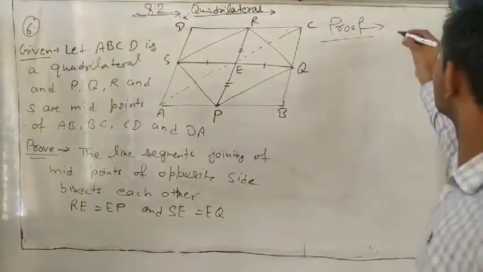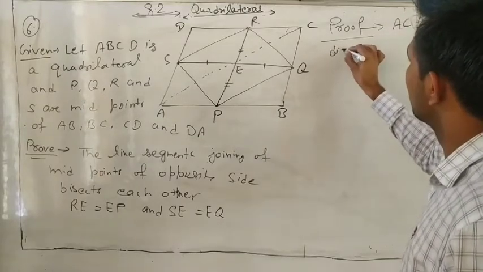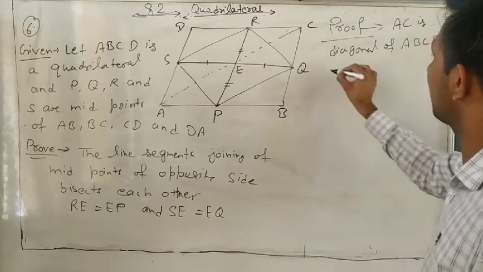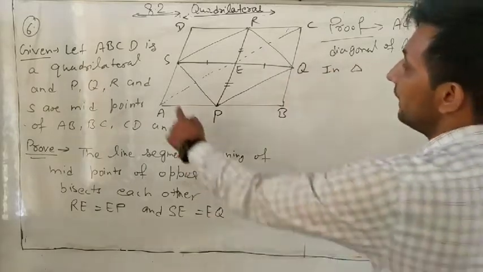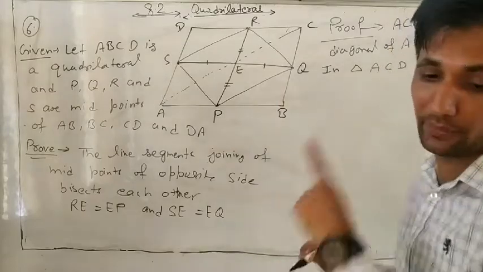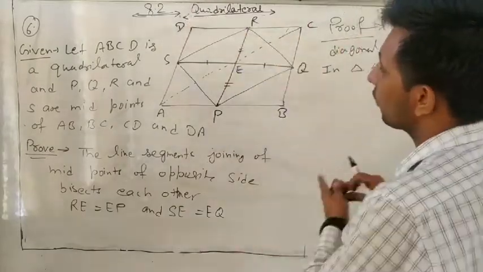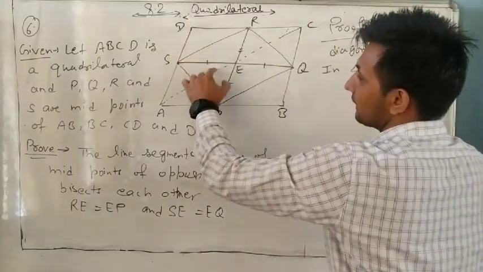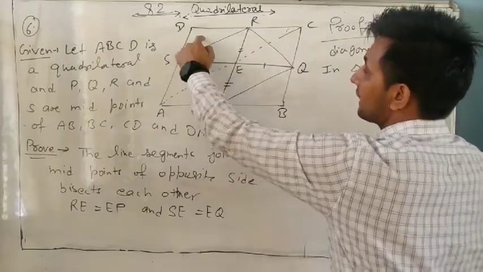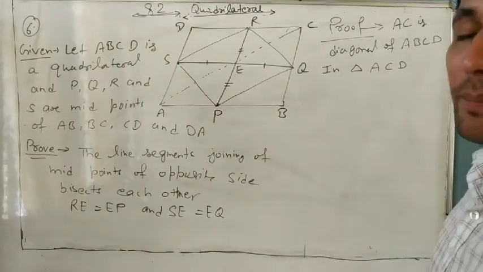So you can write, AC is a diagonal of ABCD. In triangle ACD, we already finished this in question number 1 and 2. Same as this, in ACD we will prove that SR is parallel to AC, and AC is parallel to PQ also. If this one is parallel to this one, and this one parallel to this, it means SR and PQ are also parallel.